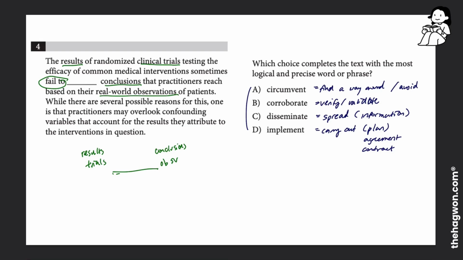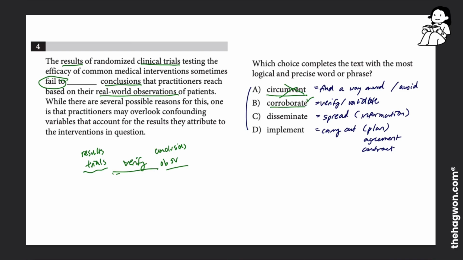So it doesn't make sense that the results of the trials are able to avoid or go around the conclusions of the observations. I don't even know what that would mean. Answer choice B, corroborate. If I use the word corroborate here, it means that the results of the trials verify the results or conclusions in the real world observation. So what that means is the stuff that we saw in the tests or in the trials confirm the stuff that we saw in real world observation.